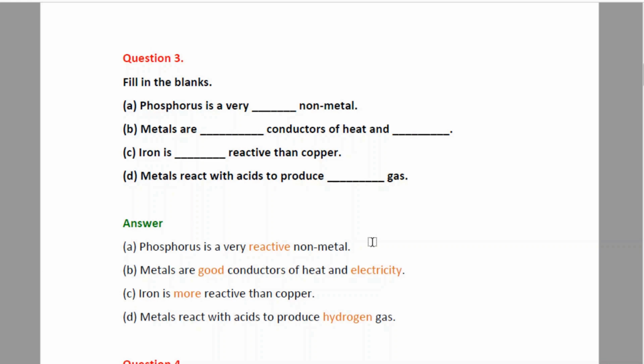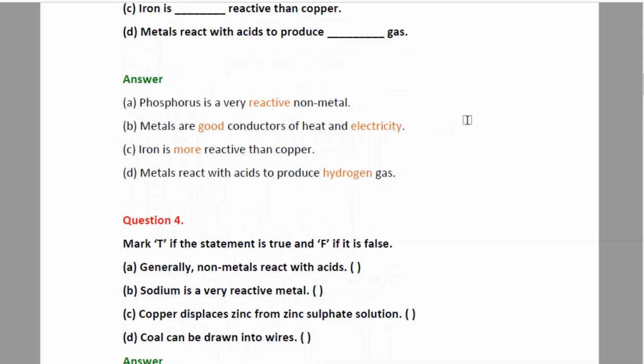Hence iron is more reactive than copper. D. Metals react with acids to produce dash gas. Whenever a metal reacts with acids, we usually get hydrogen gas as a byproduct.